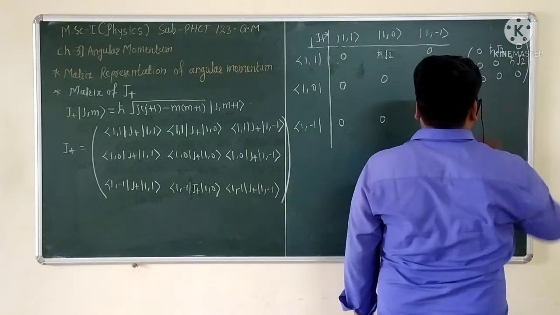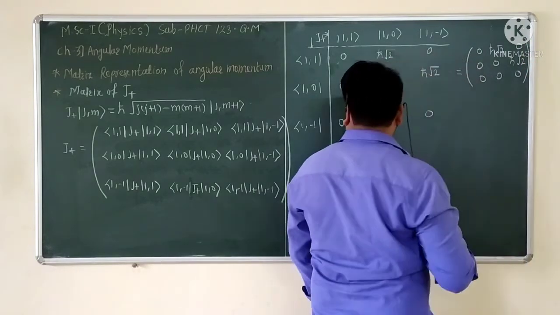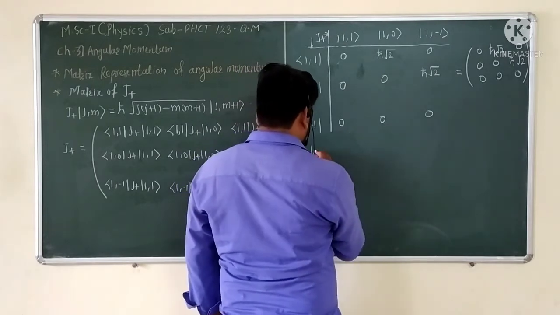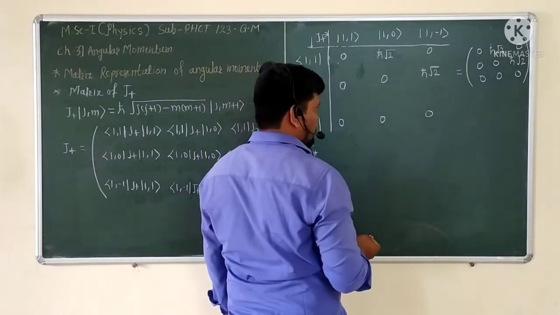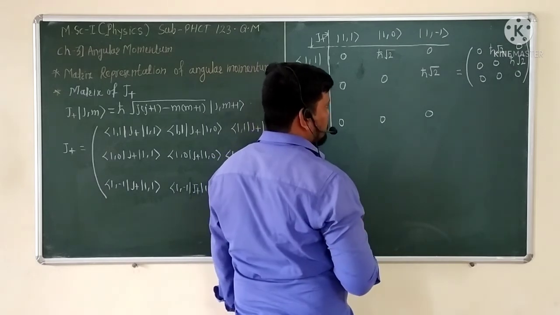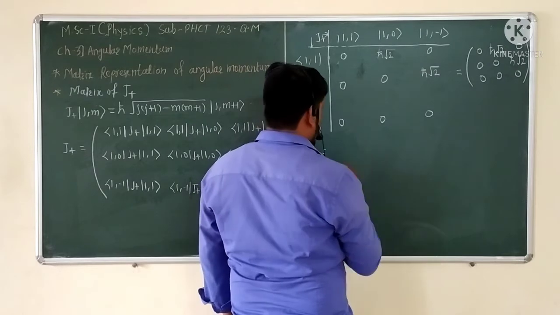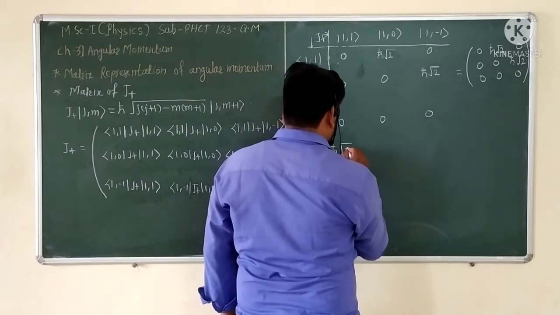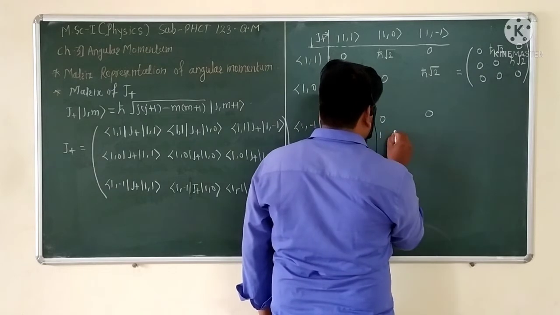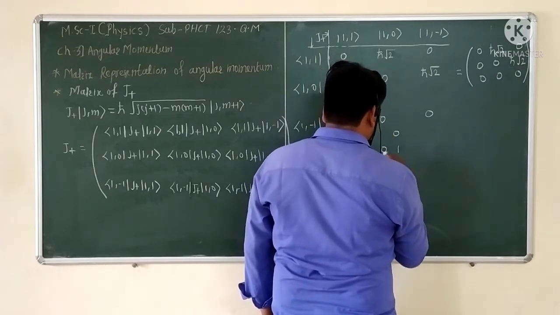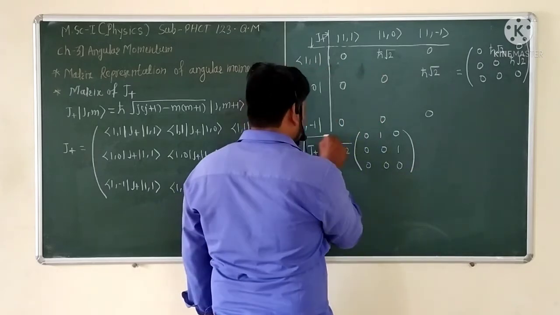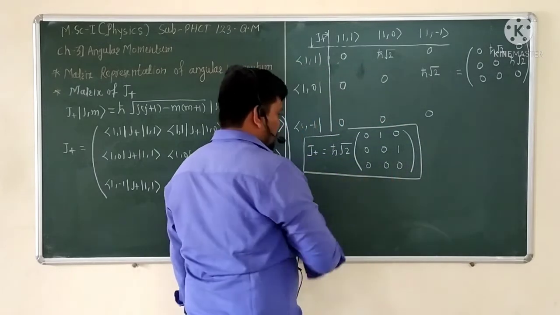The final representation of the matrix for the j plus operator operating on the eigenstates 1 1, 1 0, 1 minus 1, with h cross into under root of 2 taken outside, the remaining values are 0 1 0, 0 0 1, and 0 0 0. So this is the matrix representation of the J plus operator operating on the eigenstates.